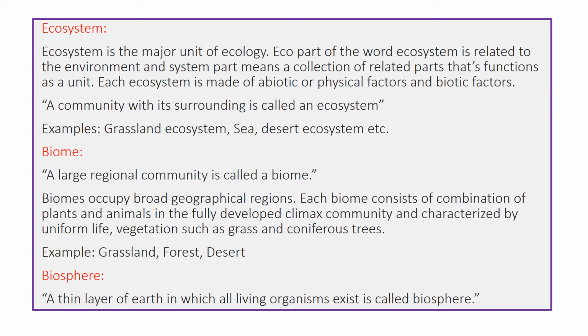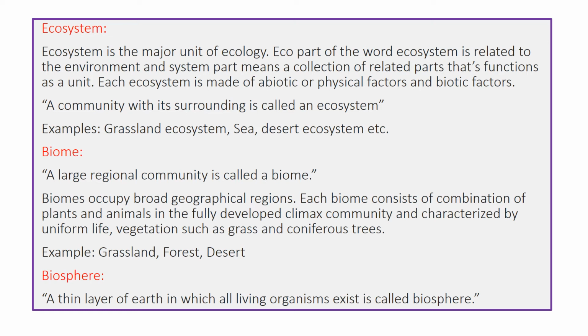Ecosystems can be divided into two types. These are natural ecosystem and artificial ecosystem. Natural ecosystems are those which are governed by nature, while artificial ecosystems are those which are made by man and governed by man. Examples of artificial ecosystems are parks, the zoo, or even an aquarium.